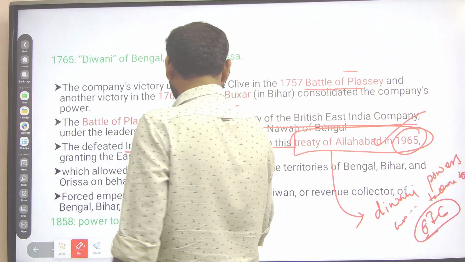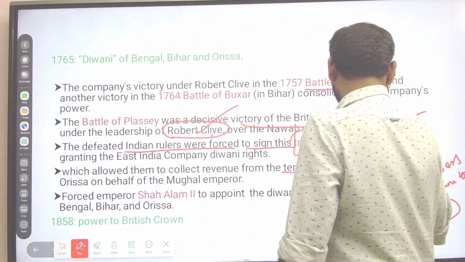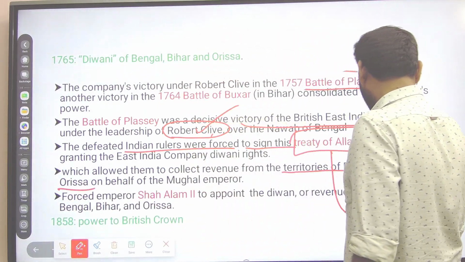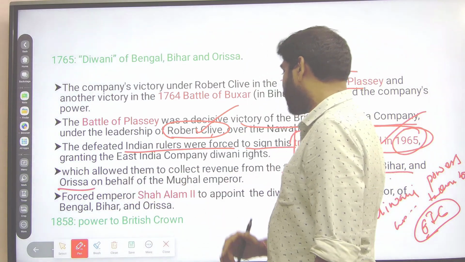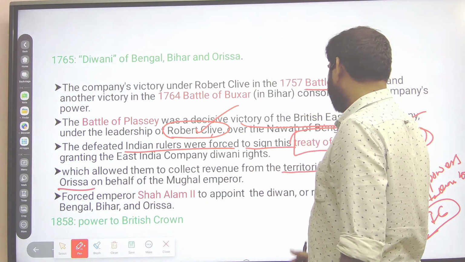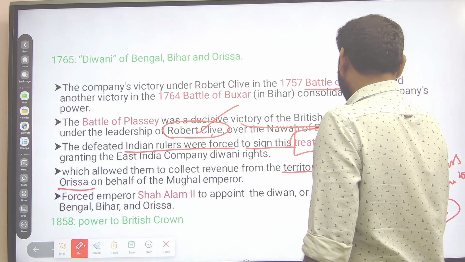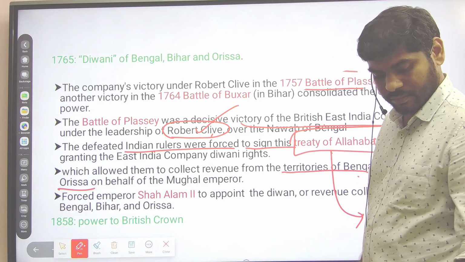This allowed them to collect revenue from the territories of Bengal, Bihar, and Odisha. The Nawabs of Bengal, Bihar, Orissa and Calcutta fought against the Britishers, and they signed the Treaty of Allahabad.